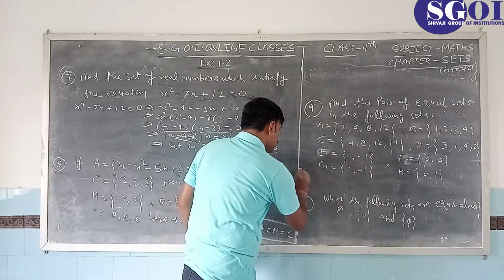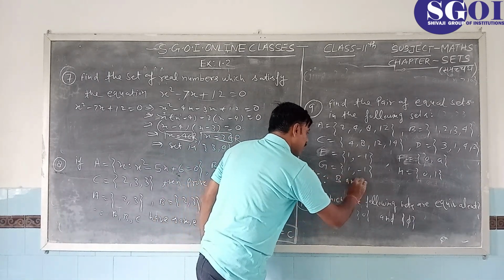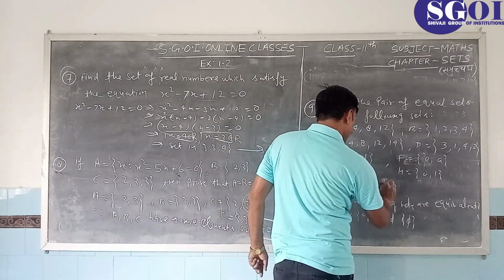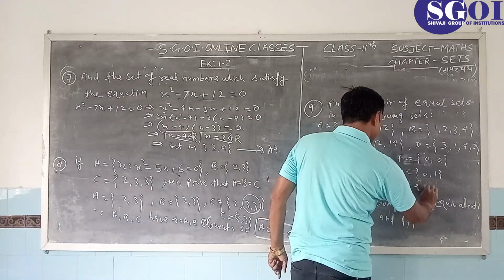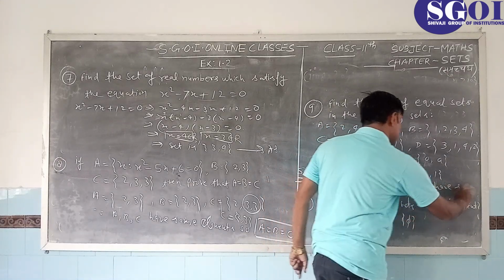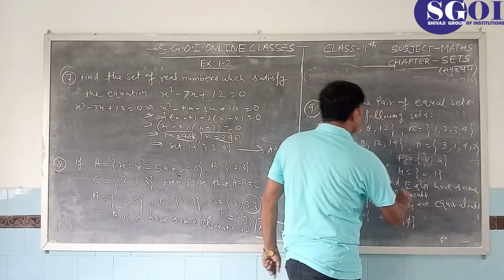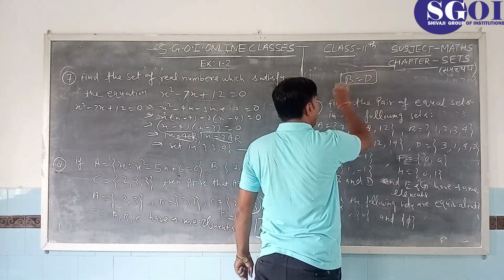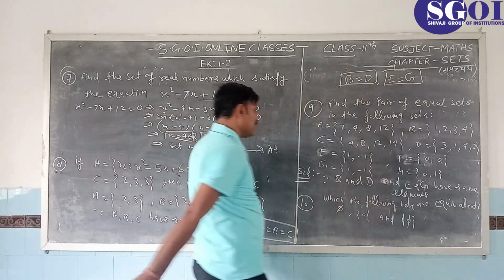So, solution: since B and D, and E and G have the same elements, B equals D and E equals G. All other sets are not equal.